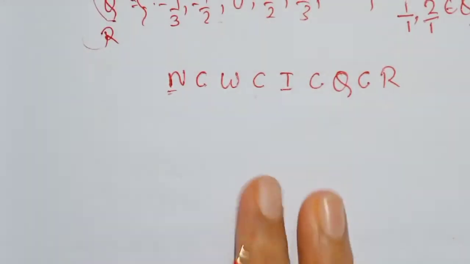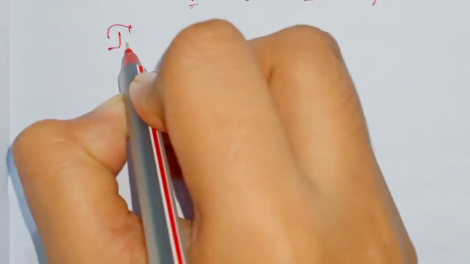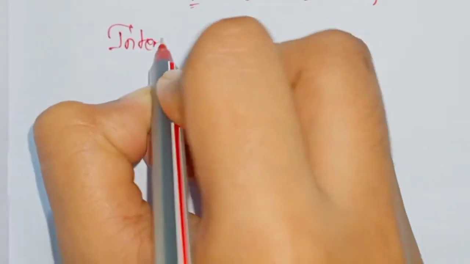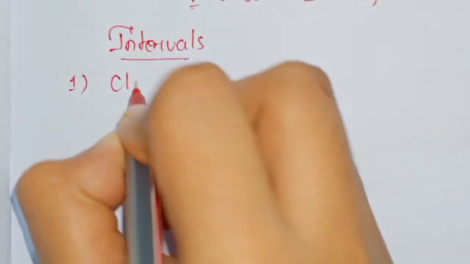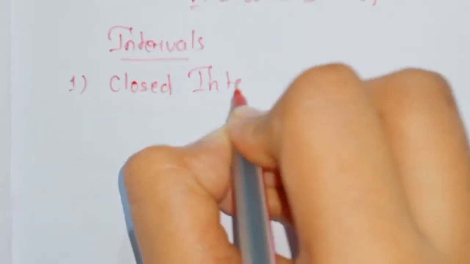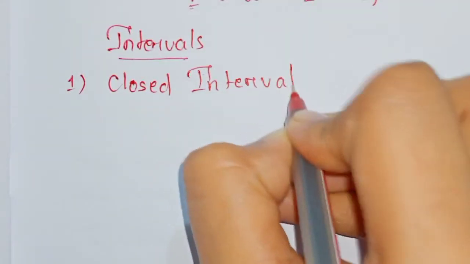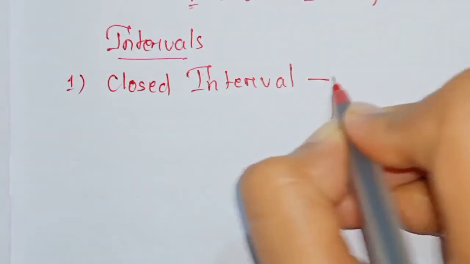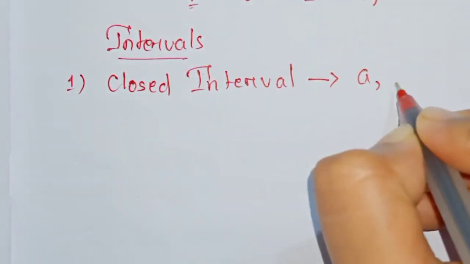so now let us move on to intervals. Okay, so the first interval is the closed interval, that is [a, b].